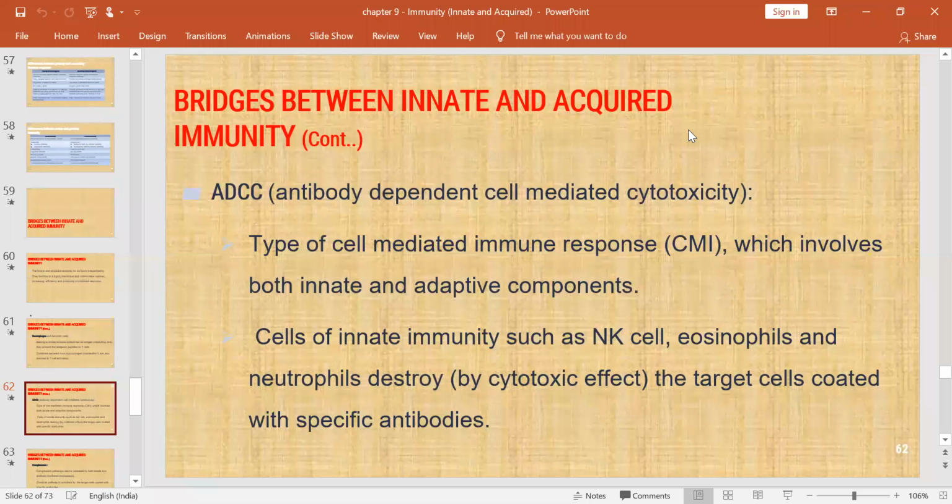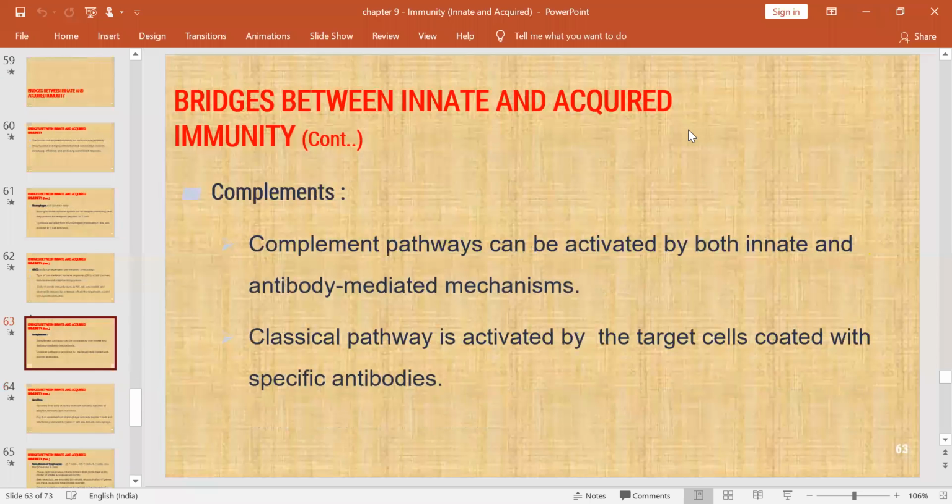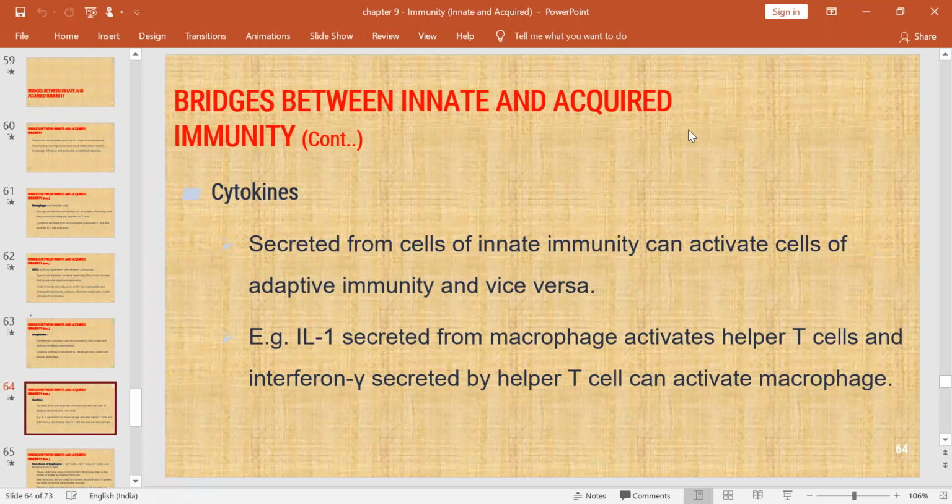This type of cell mediated immunity can be seen in innate and adaptive immunity, but by cells such as NK cells and eosinophils. The target cells are coated with the specific antibodies. That is why these ADCC cells show the cytotoxic effect. Coming to complements, these can be activated by innate and antibody mediated mechanisms. The classical pathway can be activated by target cells which are coated with the specific antibodies.